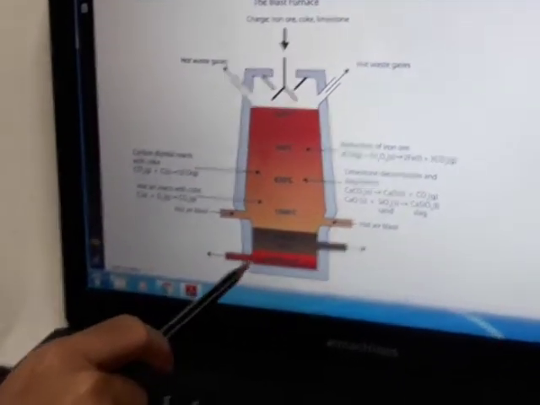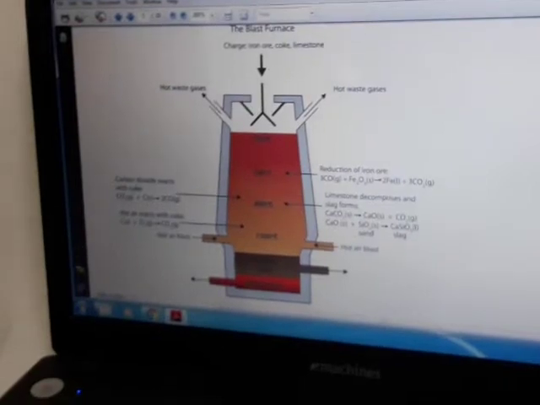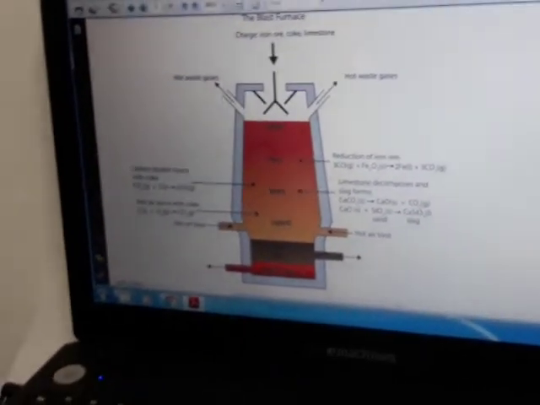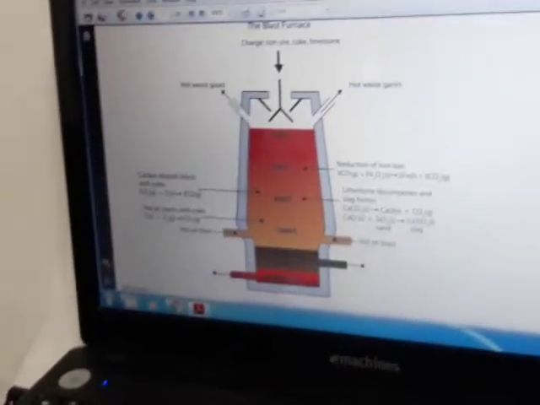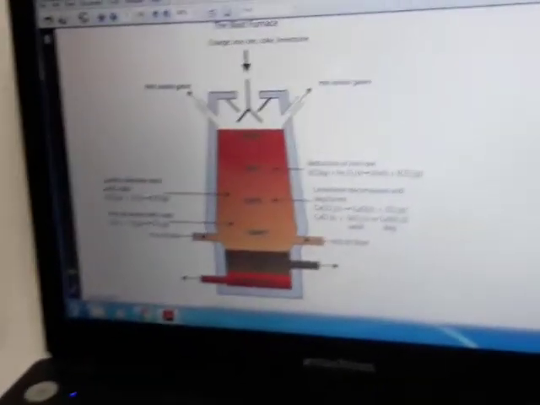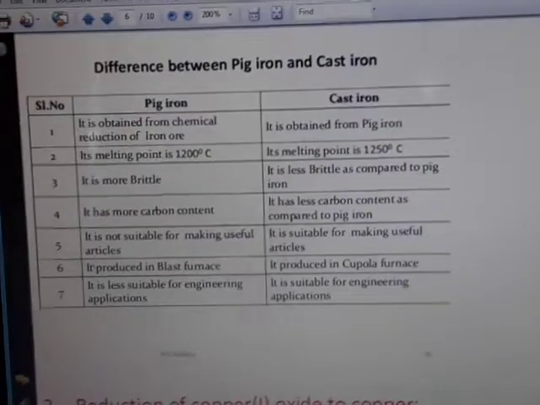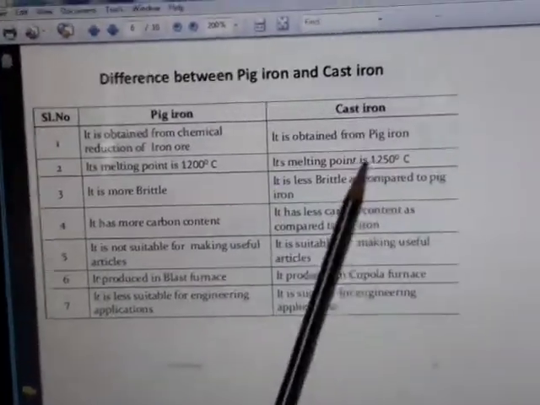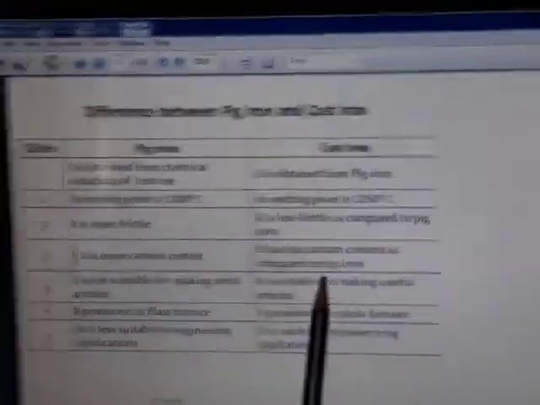Now we shall be learning the differences between pig iron, cast iron and wrought iron, and which one of these is most commercially viable and what is the basic difference between them. Now see here the difference between pig iron and cast iron. Children, you may be asked a 2 marks question to differentiate between pig iron and cast iron.